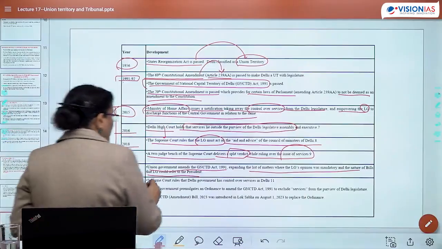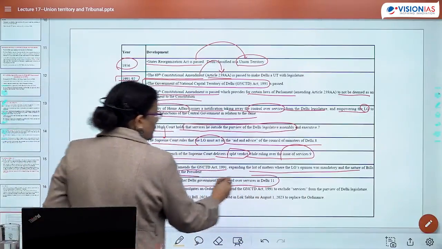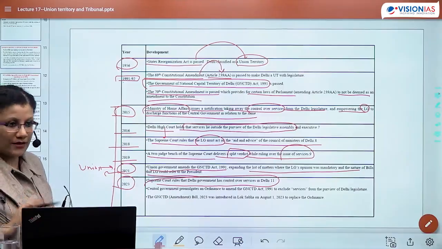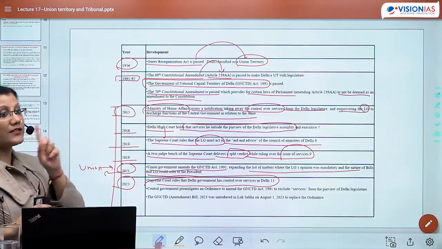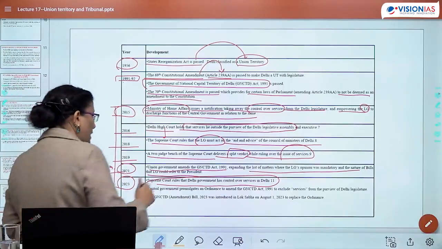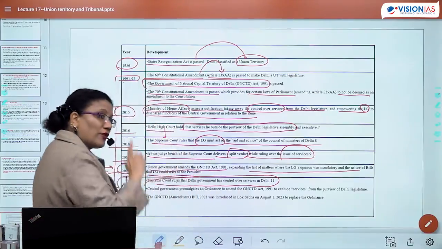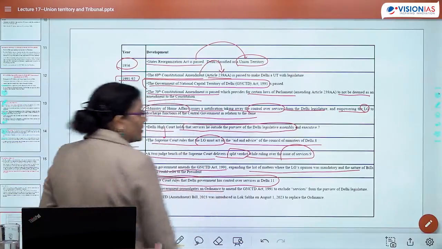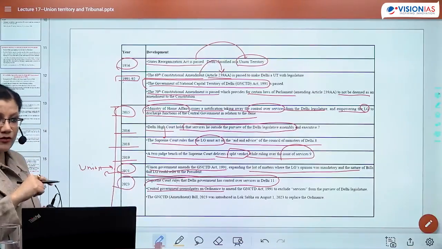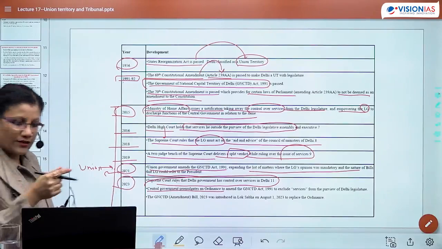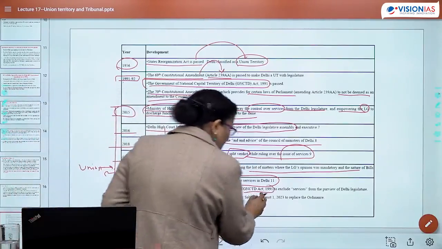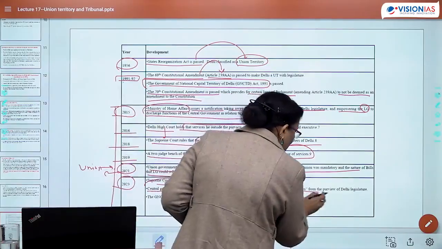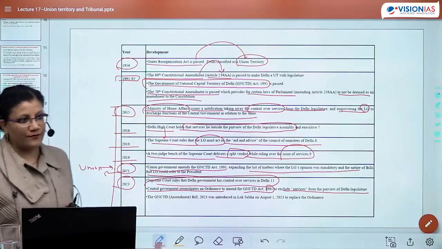2023 में क्या होता है? Supreme Court rules that Delhi government has a control over services. So now Supreme Court came in favor of Delhi government. कब हुआ? 2023, last year, इसीलिए बड़ा controversial था. Now when Supreme Court rules in favor of Delhi government, what central government did? Central government now promulgates an ordinance. They have the power to issue ordinance. They promulgate an ordinance to amend the Act 1991. और एक्ट में उन्होंने ऑर्डिनेंस के थ्रू चेंज किया, एक्सक्लूडिंग सर्विसेज फ्रॉम द परव्यू ऑफ दिल्ली लेजिस्लेचर.